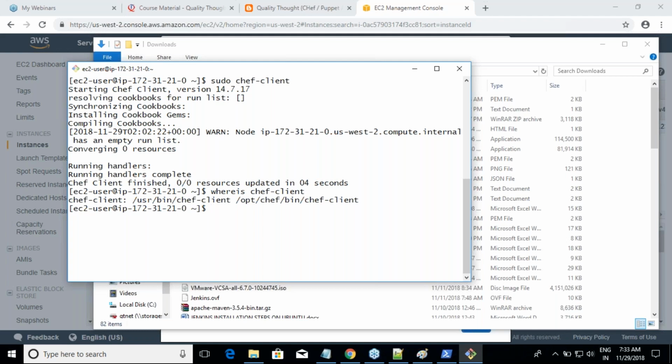So whenever we do bootstrapping, this is what gets installed. And for whatever time we have set, by default every half an hour, it will speak with that server, and that is called convergence. Node speaking with server is called convergence.